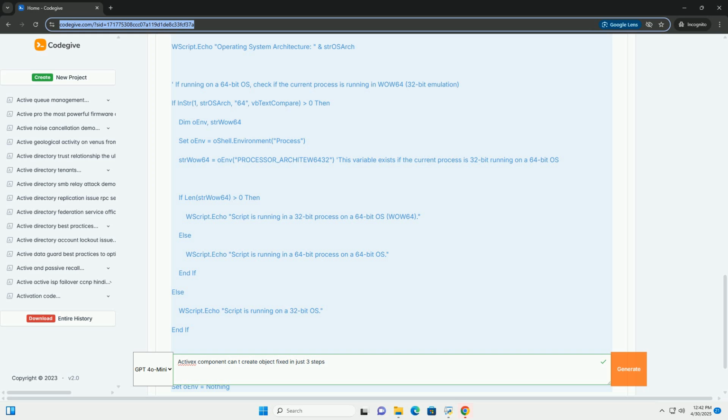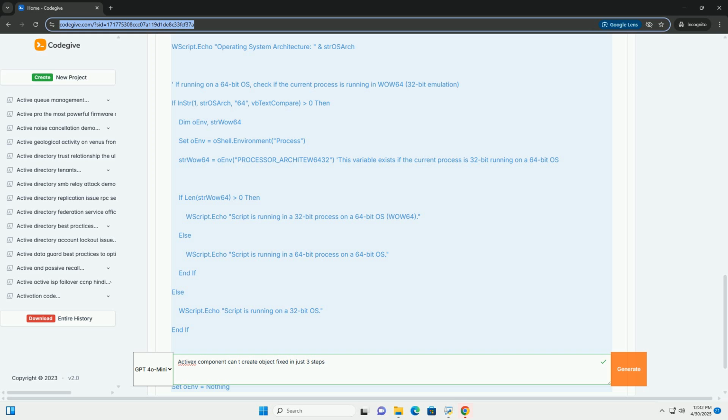4. Examine the Event Viewer. The Event Viewer can provide valuable information about errors and warnings that are occurring on your system. Check the Event Viewer logs, especially the application and system logs, for any entries related to the ActiveX component or the application that's trying to use it. Look for error messages or warnings that might give you clues about the cause of the problem.